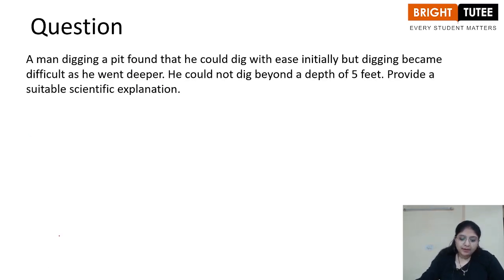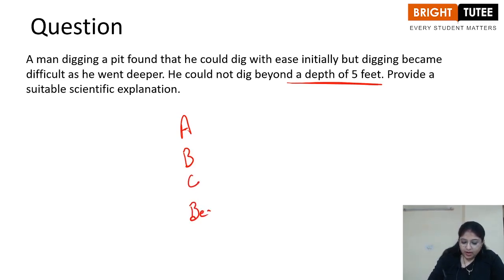A man digging a pit found that he could dig with ease initially, but digging became difficult as he went deeper. He could not dig beyond a depth of 5 feet. Provide a suitable scientific explanation. So a suitable scientific explanation is that the soil has different layers, right? So it has A horizon, B horizon, C horizon and bedrock, right? As the person starts digging from the A horizon, it is quite easy because it is not as compact.